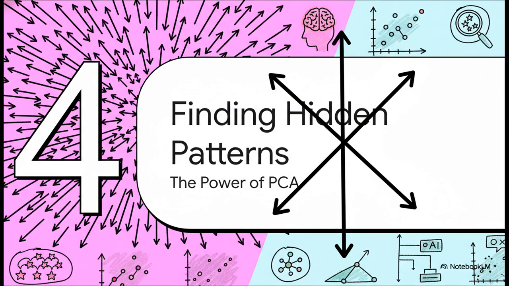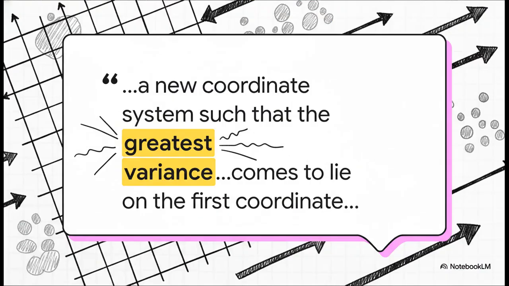Okay, but we can take this even one step further. What if we don't know which features are the most important? What if we want the computer to just find the most important patterns all on its own? For that, we use an incredibly powerful technique called Principal Component Analysis, or PCA. Now, the official definition sounds pretty intense, right? It's talking about creating a new coordinate system to capture the greatest variance. But don't worry about the jargon, because the core idea is actually super intuitive.